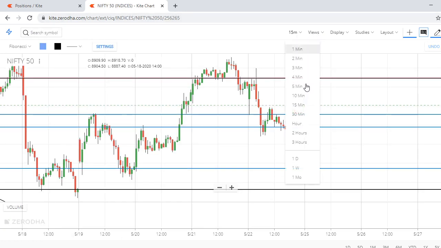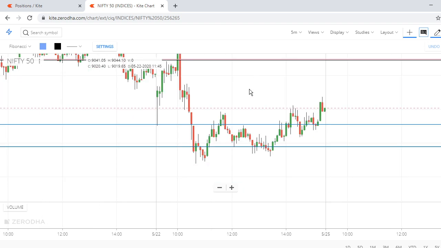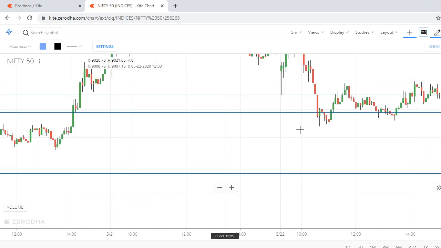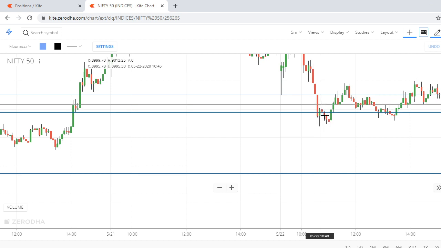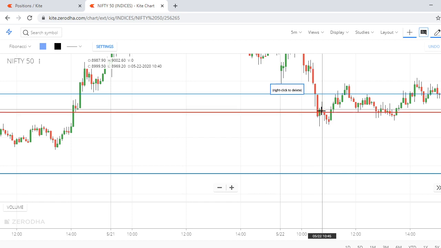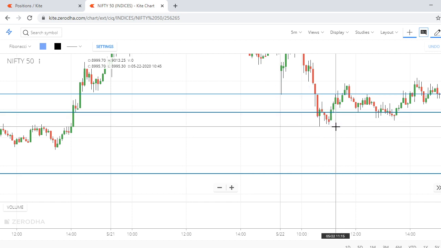5 minutes. This is one level where I gave a trade when I saw this green candle in the live market, because we don't know this can happen, right? In the live market I gave a trade here when I saw this green hammer at the support line with an SL of this, but it did not touch the SL.